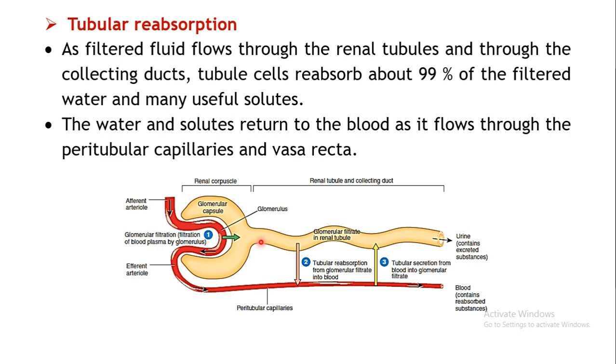As that filtrate moves further, the cells which are lining the tubules will reabsorb almost 99% of the filtrate. It will get reabsorbed as per the requirement of the body. Whatever water or ions are filtered, they will be reabsorbed depending upon the requirement of the body. So they will come back into the blood circulation. First they will go into the interstitium, and then they will ultimately pass into the peritubular capillaries which are surrounding the tubules.